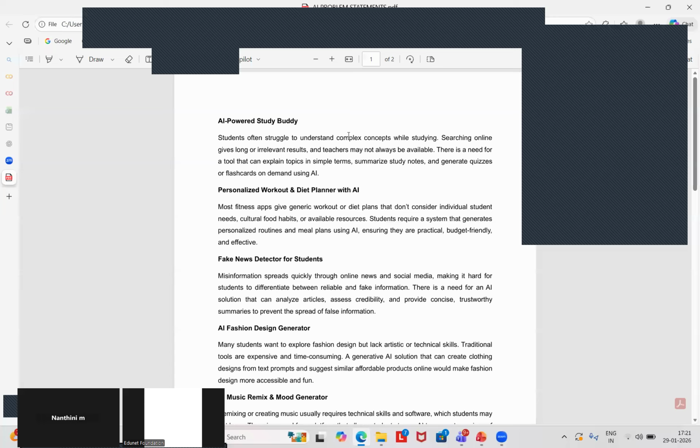We need to work. You have to choose only one. You can work on your own ideas also, but the restriction is you have to use the AI concept only, not any other concept. Clear? It is only the AI concept.